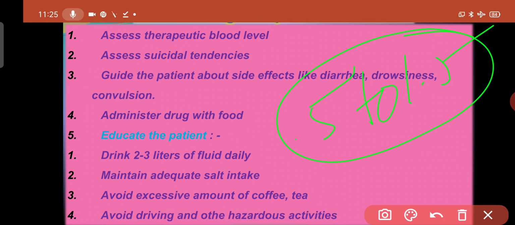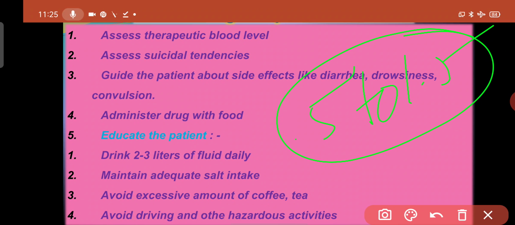So during lithium therapy you must evaluate the therapeutic blood level of lithium, because it may cause severe toxicity if it is higher than 1.5 milliequivalent per liter. Assess the suicidal tendency in the patient. Guide the patient about side effects like diarrhea, drowsiness, convulsion that may be related to an increased therapeutic blood level of lithium.